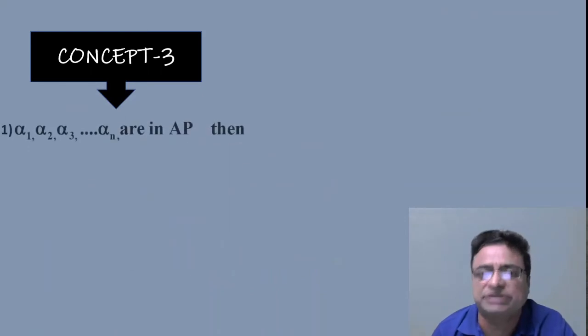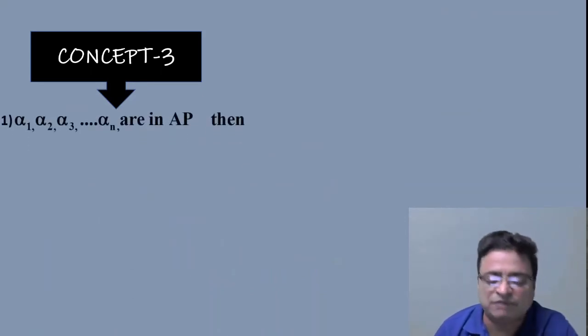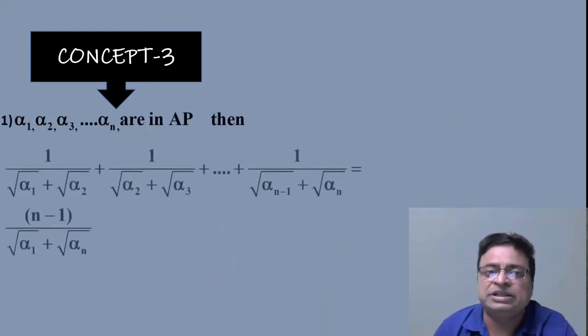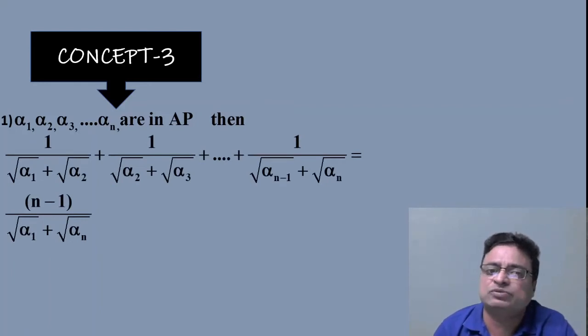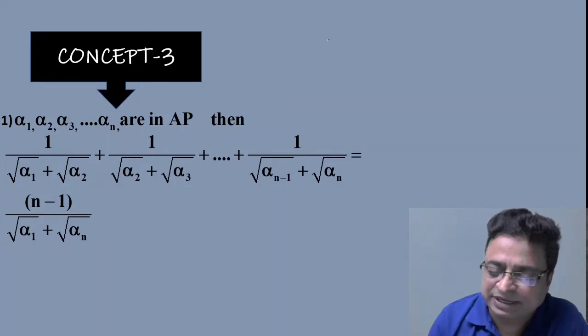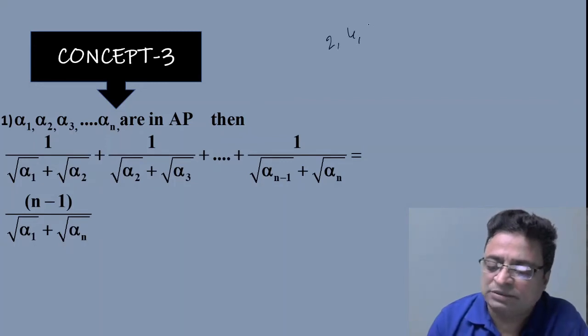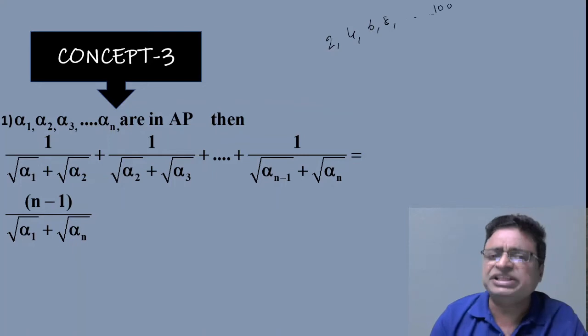Coming to concept number 3, suppose alpha 1, alpha 2, alpha 3 and so on, alpha n are in AP. Then 1 by (root alpha 1 plus root alpha 2) plus 1 by (root alpha 2 plus root alpha 3) and so on. Suppose, say, 2, 4, 6, 8 and so on up to 100, they are in AP.